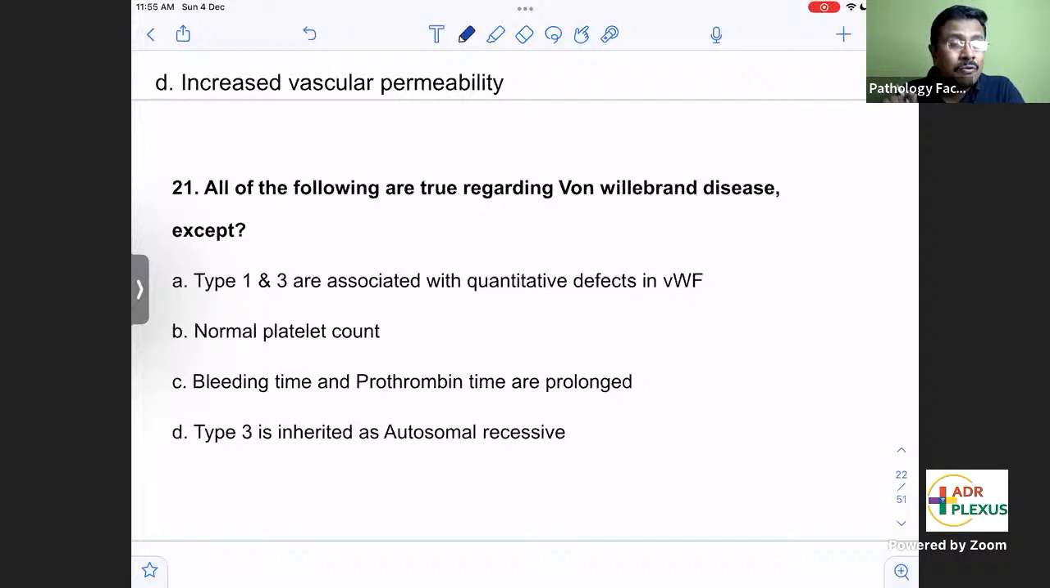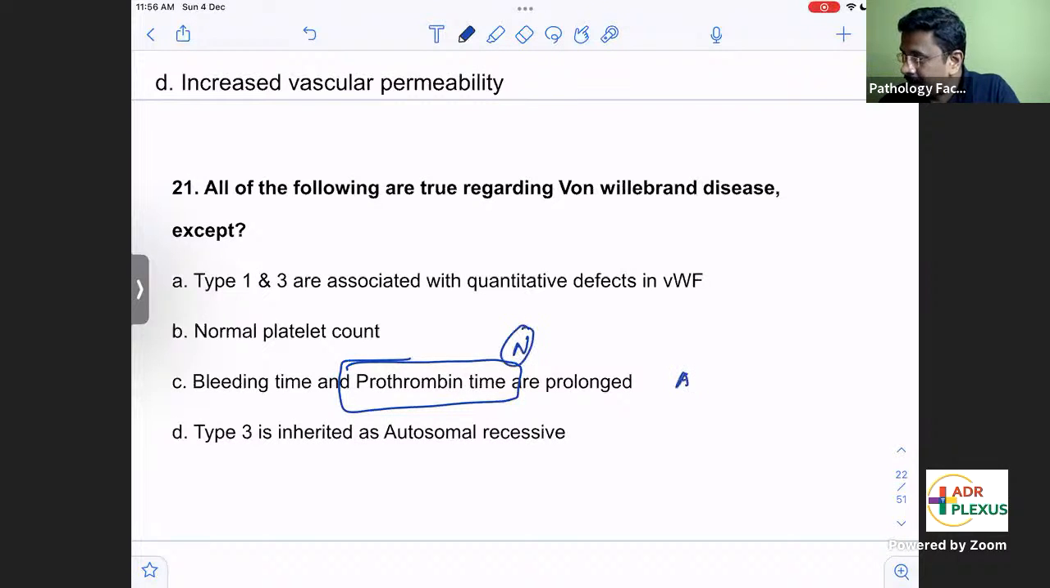Factor 8 comes in the intrinsic pathway. The test that measures the intrinsic pathway is APTT. So PT will not be prolonged in von Willebrand disease. PT, prothrombin time, tests the extrinsic pathway. APTT tests the intrinsic pathway. So PT will be normal. Only APTT will be prolonged in von Willebrand disease.